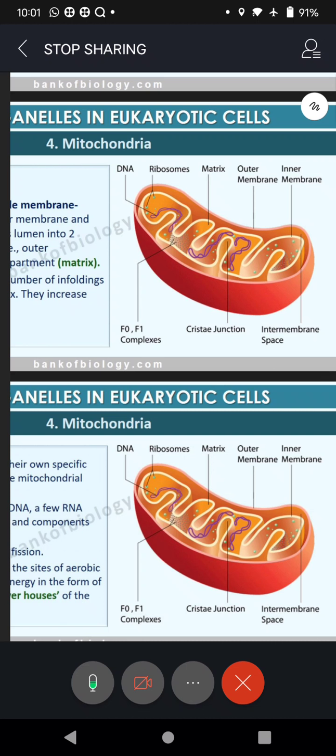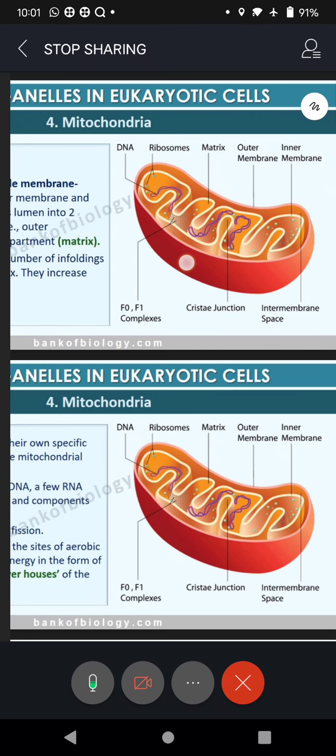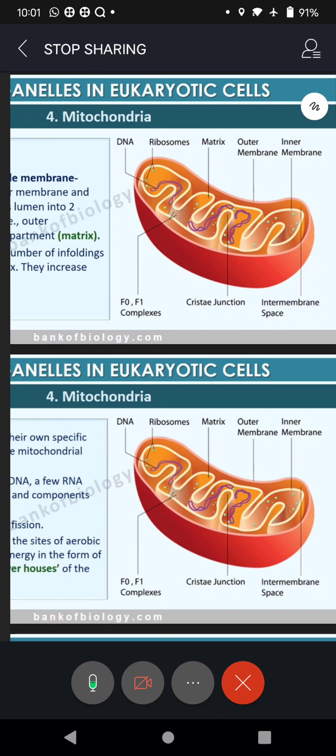A cell will have DNA because the cell has a nucleus. Inside the nucleus, DNA and RNA will be there. In spite of the cell having DNA, mitochondria will have their own DNA. That is the specialty of mitochondria. So you must remember, sometimes he will ask you a question: along with the cell, which other organelle will have its own DNA? You have to name it as mitochondria.